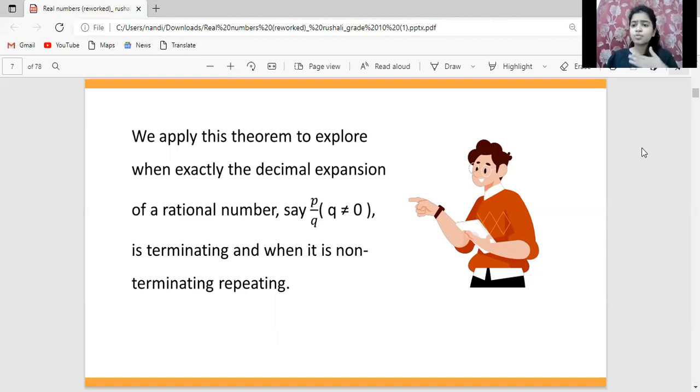But some numbers do not have any end and keep on going and going. One example of non-terminating is pi. The value of pi, if you know, is 22 by 7, whose decimal value is 3.14 and so on. It keeps on going. It doesn't stop, okay? So it is a non-terminating number. And non-terminating repeating numbers are ones that after the decimal have a series of digits repeating. For example, after the decimal point, I have 1, 2, 3, then 1, 2, 3, 1, 2, 3 keeps on repeating after the decimal point. It is a non-terminating repeating number. Okay, I hope it's clear to you.